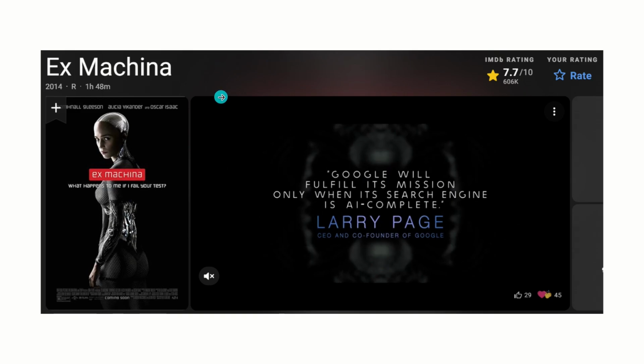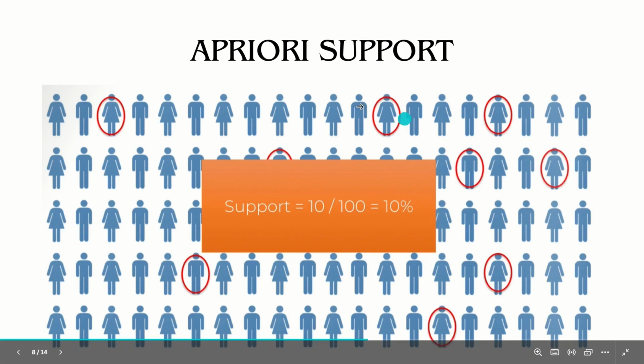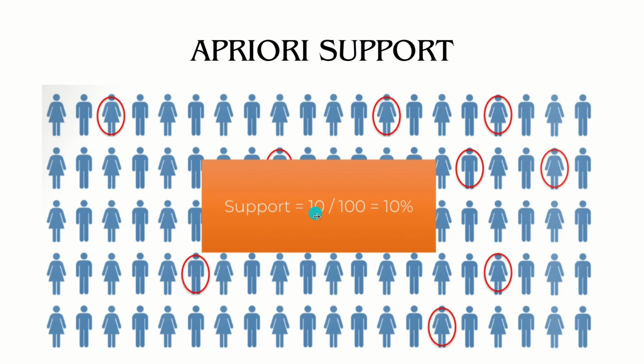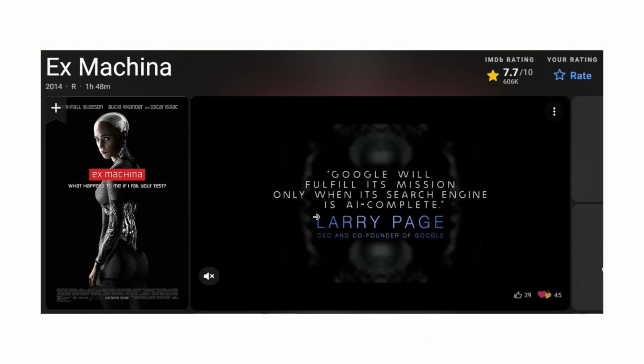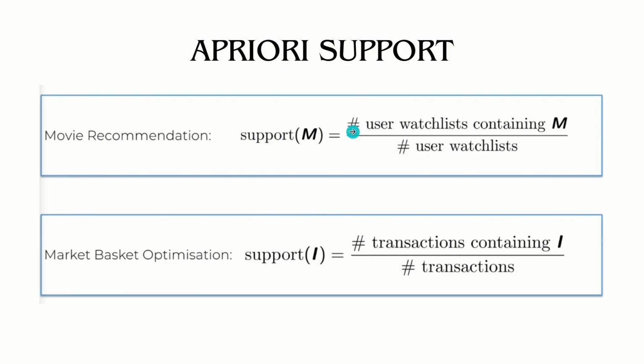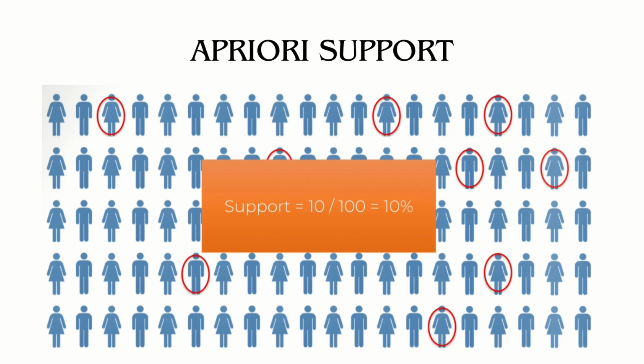Let's suppose I want to know how many people like this movie. Let's suppose we have a population of 100 people and I want to know how many people like this movie. So what's the result? In this case, this is the support. You can see from this diagram, we have a total of 100 people available. Only 10 people said that they like this movie. So the support is 10 by 100. It is 10%. This is the formula we have put in: the number of users' watch lists containing M, here this movie Ex Machina, over the number of people. So it is 10 by 100. It is 10% support we get, right? This is called support. I hope it's clear.